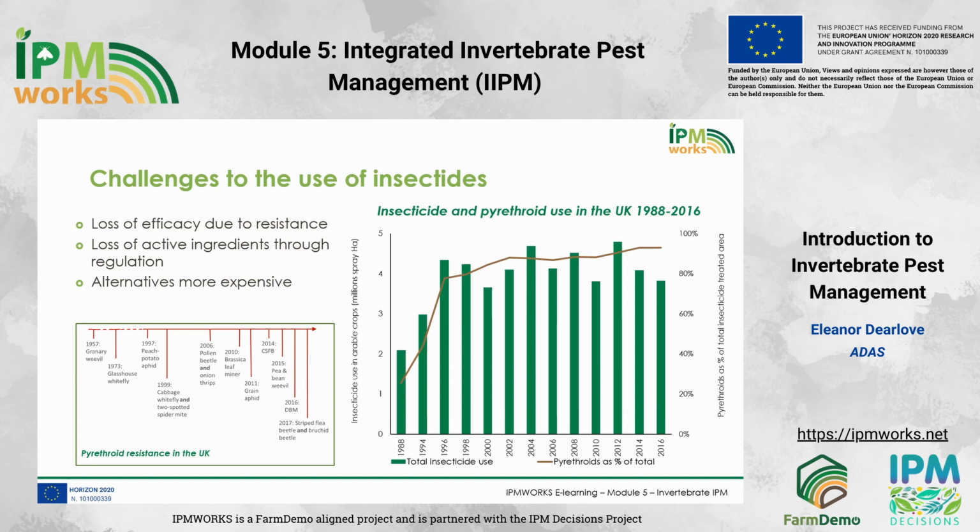Pyrethroid resistance, and other cases, have been driven by the high levels of use of insecticides, in terms of both the frequency of application within and between years, and the total area of crops pesticides are applied to. On the right, you can see the change in applications of insecticides in the UK since 1988, based on the FERA pesticide usage surveys, which do not include seed treatments. Insecticide use in arable crops doubled between 1988 and 1996, and continued on a slight upward trend since then. Pyrethroid use grew so rapidly that by 1996 it accounted for over 80% of insecticide treatments.